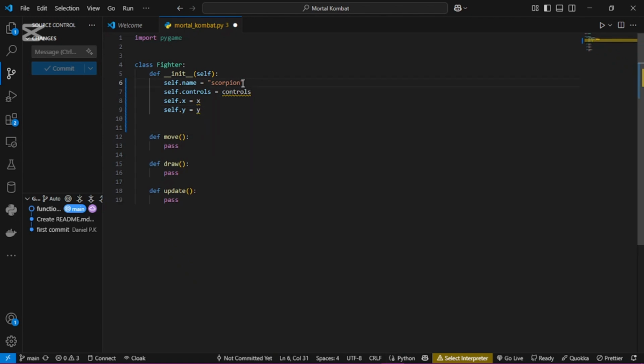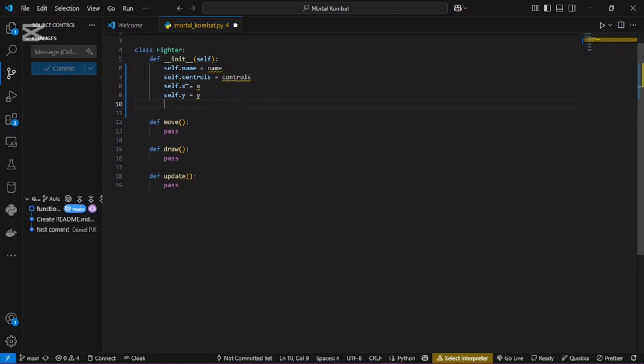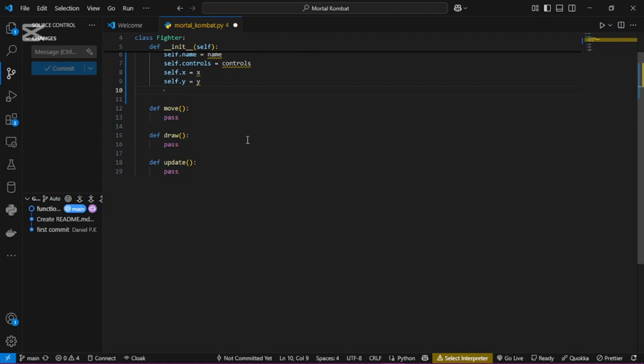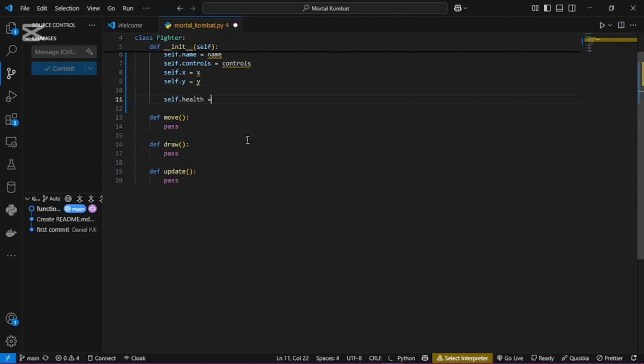Okay. So we can say all our fighters cannot be called Scorpion. So we also see self.name equals name. Ideally we have some variable name with a list of names, and then we'll be referring to that over here. Nice. So you can see it's all coming together. Then also maybe a health bar. So self.health equals, let's say, 100. You understand? Mortal Kombat health bar.